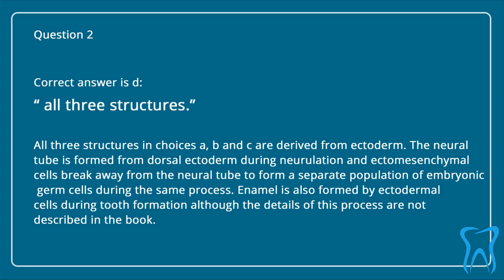The neural tube is formed from dorsal ectoderm during neurulation, and ectomesenchymal cells break away from the neural tube to form a separate population of embryonic germ cells during the same process. Enamel is also formed by ectodermal cells during tooth formation, although the details of this process are not described in the book.